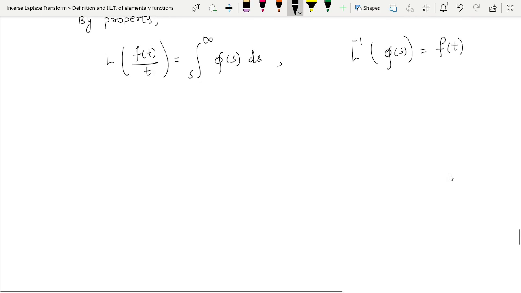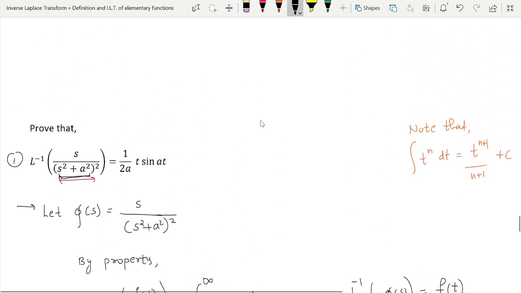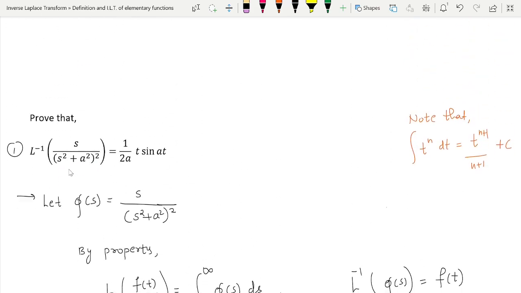So this will be equal to the integration from s to infinity of s upon s square plus a square, whole square, ds. Also take a note that our other formulas will fail here. We cannot use other formulas, because we have a standard formula for s upon s square plus a square, but we don't have a standard formula for s upon s square plus a square whole square. Therefore it is essential for us to go by this method only.